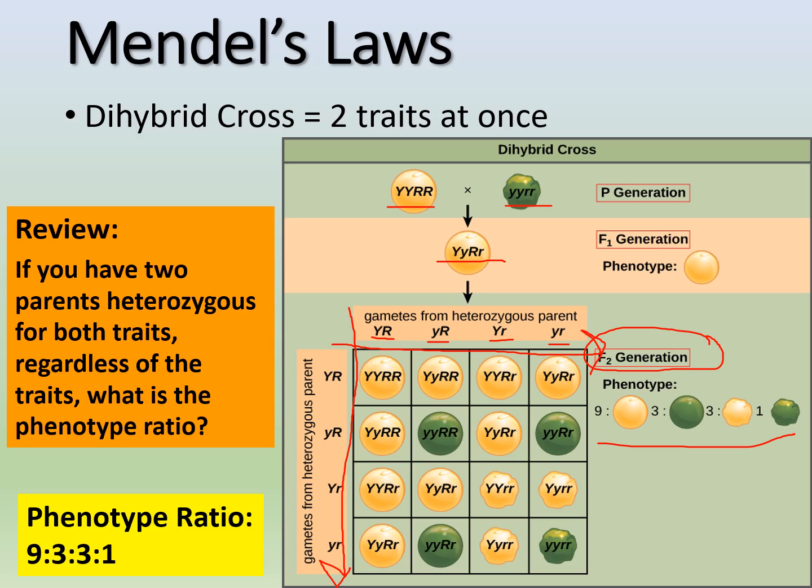So we're just talking about this heterozygous for both traits cross. Now you can work your way through this entire Punnett Square just to kind of prove to yourself those different numbers. But again, it's hard to do on the computer, but I can go through it with you as well. If you want to set up any sort of meeting or in office hours, I can go through it, okay?